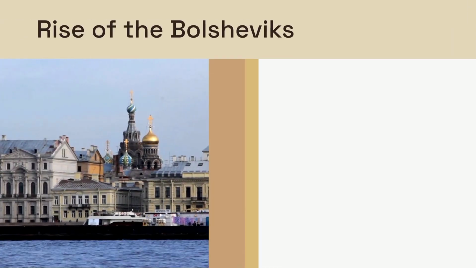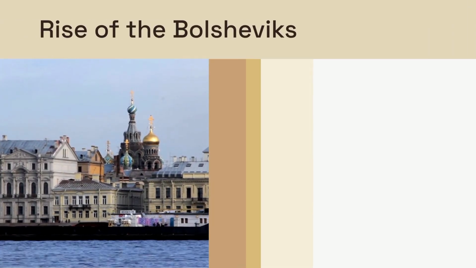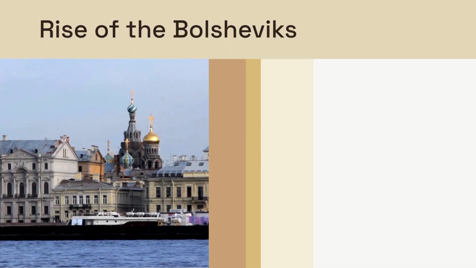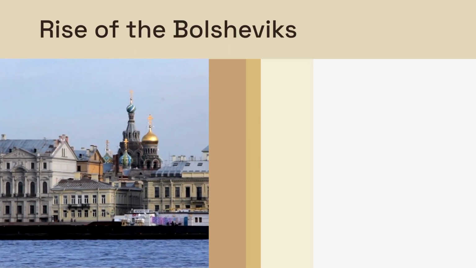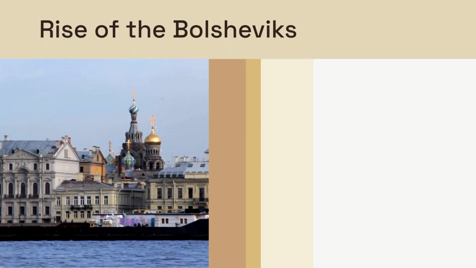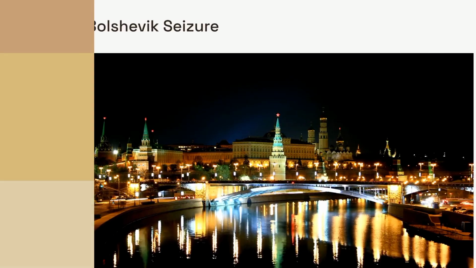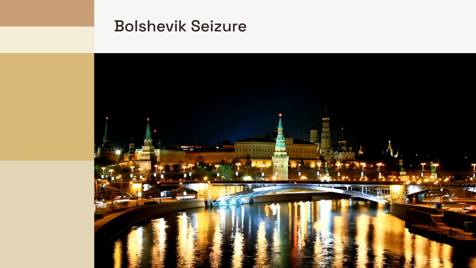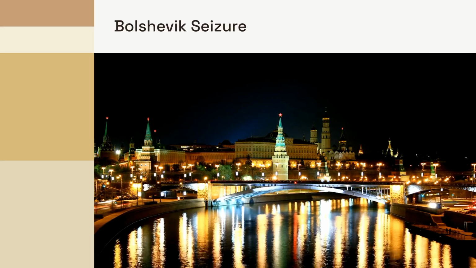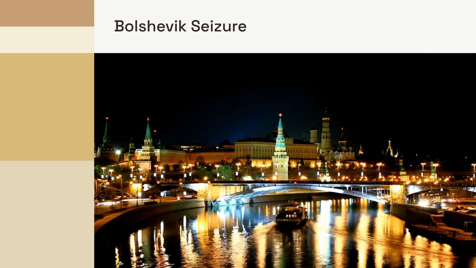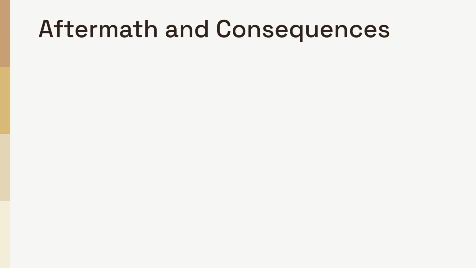The Bolshevik Party, led by Vladimir Lenin, offered simple, powerful solutions: peace, land, and bread. Their popularity surged as the provisional government failed to end the war or address land reform. In October 1917, the Bolsheviks orchestrated a near-bloodless coup, taking control of key government buildings and proclaiming Soviet power. The Bolshevik takeover did not immediately bring peace. It launched Russia into years of brutal internal conflict.